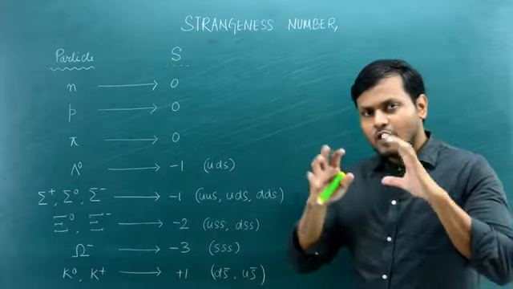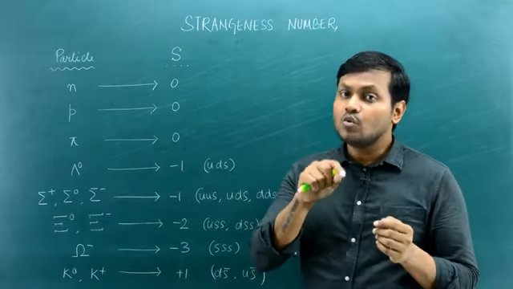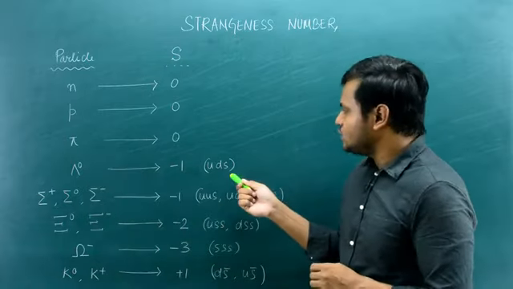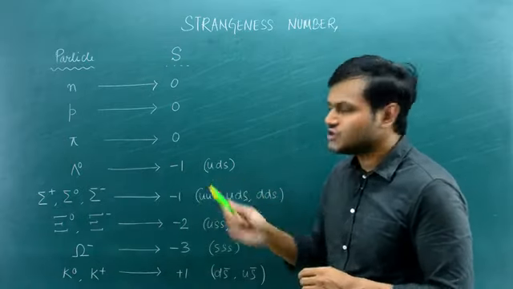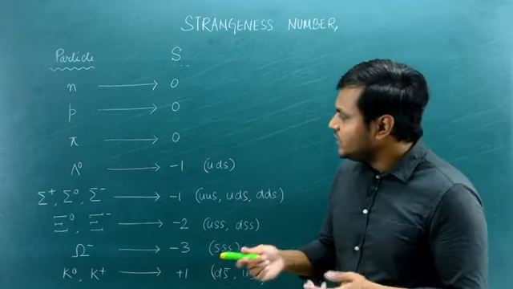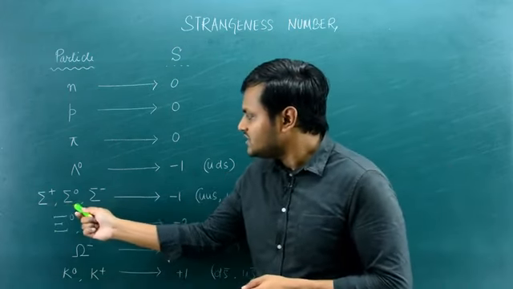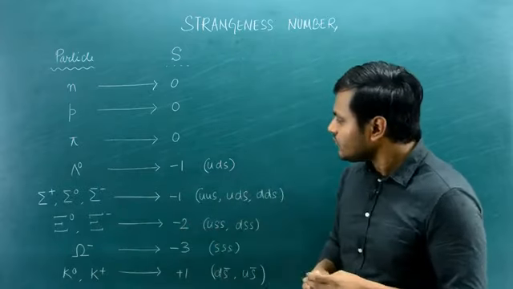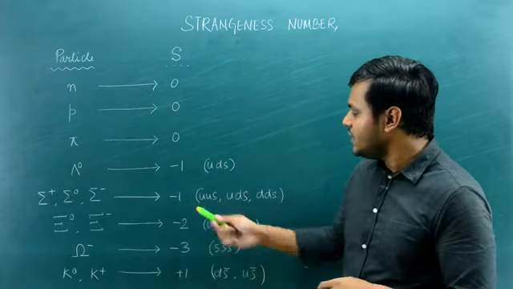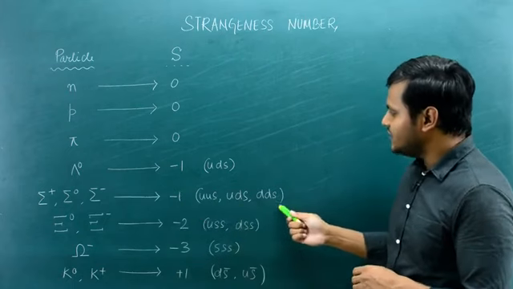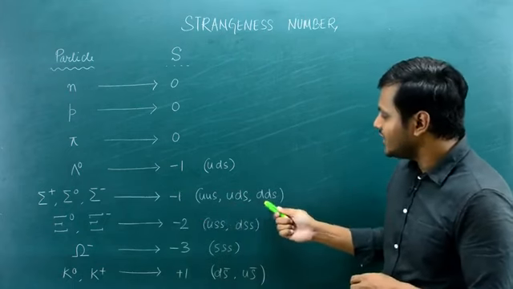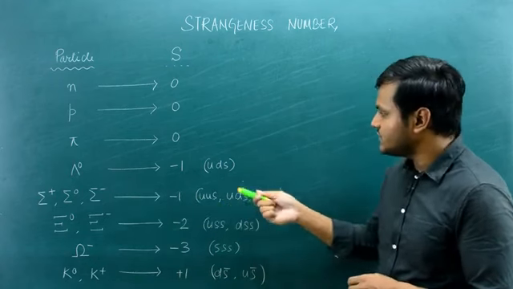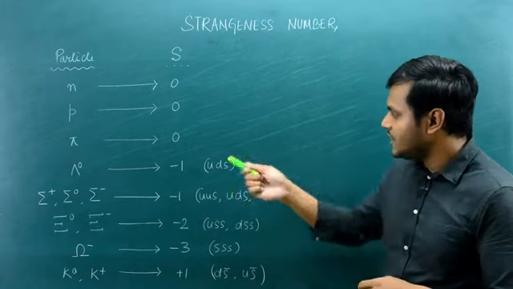Okay, so whenever you have hadron particles containing the strange quark, you end up getting some kind of strangeness number. The lambda particle, which contains 1 strange quark, has a strangeness number of -1. Similarly, you can have sigma particles: sigma plus, sigma 0, sigma minus. The superscript basically tells us about the charge. They also have a strangeness number of -1 because if you look at their configuration, they contain 1 strange quark each. This is the configuration for sigma plus, this is the configuration for sigma 0, and this is the configuration for sigma minus.